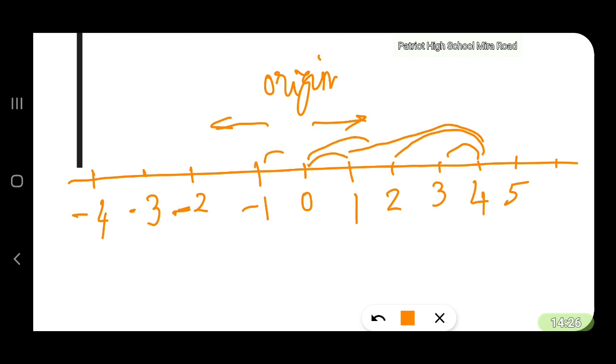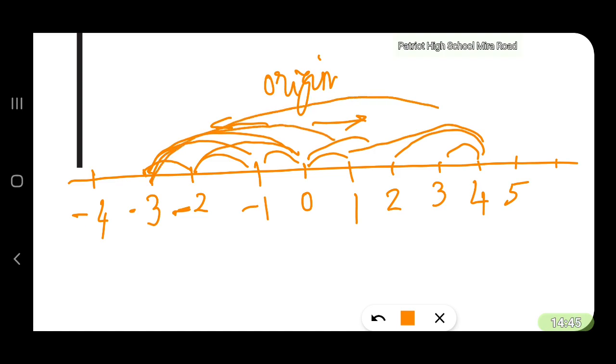-1 is smaller than 0. -2 is smaller than -1. -2 is also smaller than 0. -3 is smaller than -2. -3 is smaller than -1. -3 is smaller than 0. -3 is smaller than 1. -3 is smaller than 5 and so on.